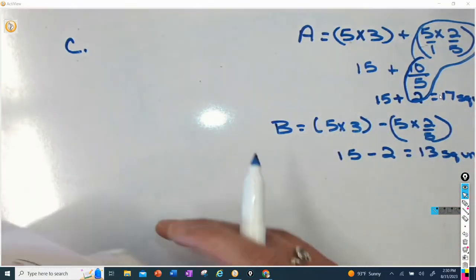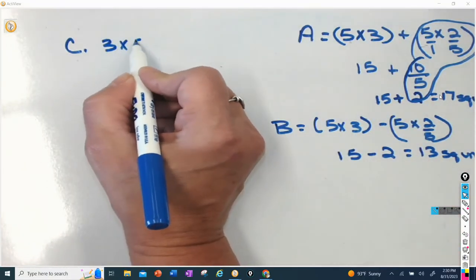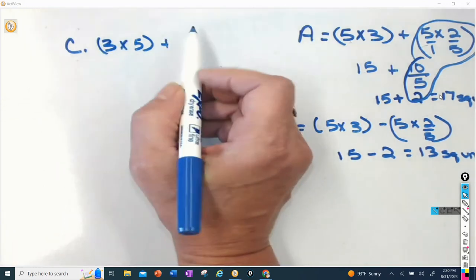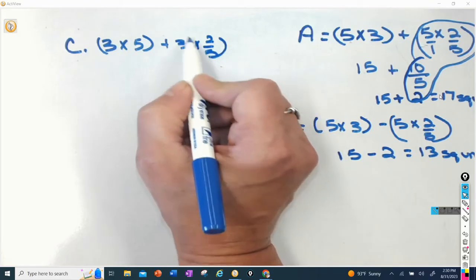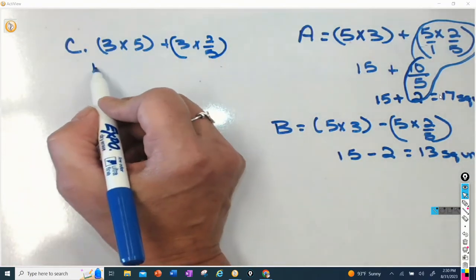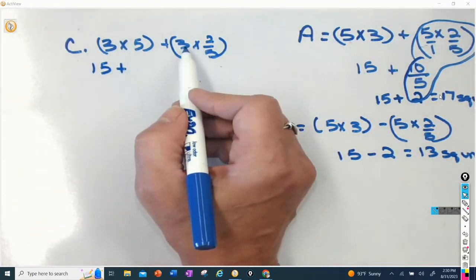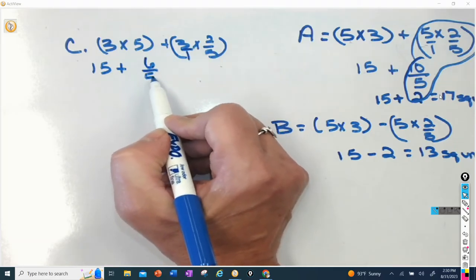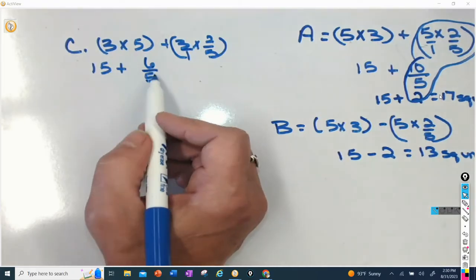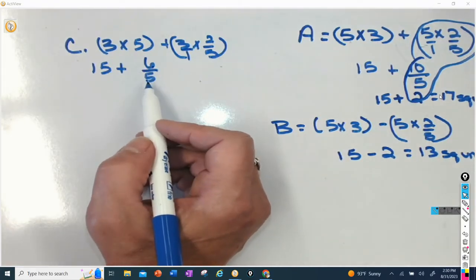C was 3 times 5 plus 3 times 2 over 5. So this is going to be 15 plus 6 over 5. Now I know that there's a whole in here. There's a 5 over 5 in there, right?